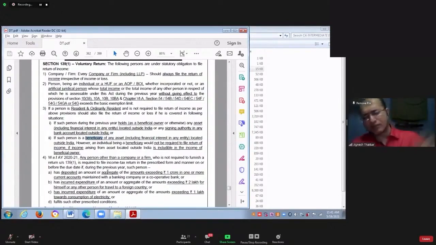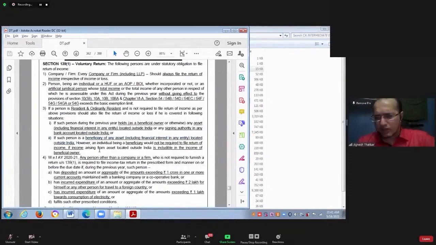For example, Sarvana has kept a FD of 1 lakh US dollars. Sarvana has kept a fixed deposit of 1 lakh US dollars in a bank account in USA. And Sarvana has said that interest on this FD should be transferred to the bank account of my child. In that case, we say that Sarvana's child is a beneficiary of any asset located outside India.